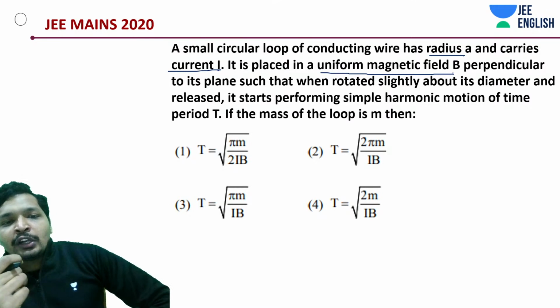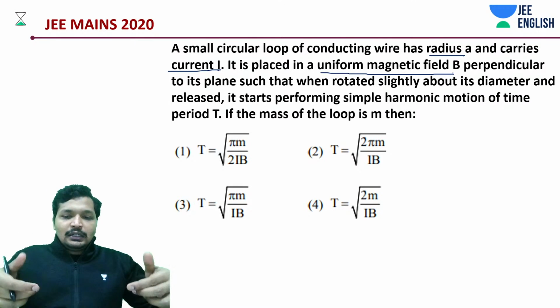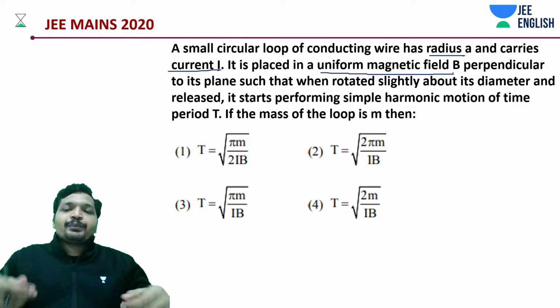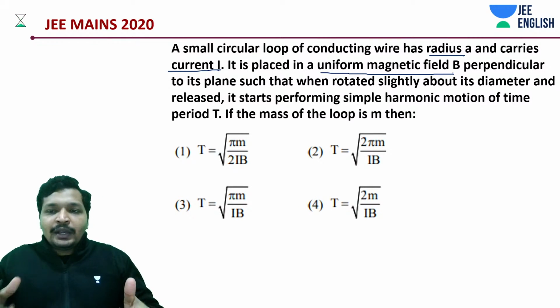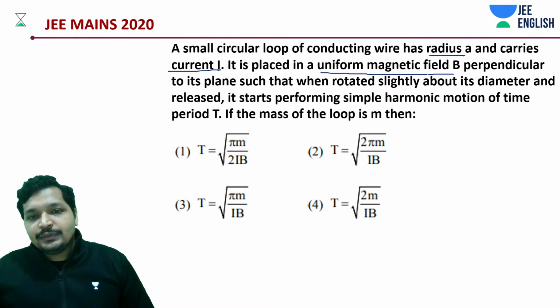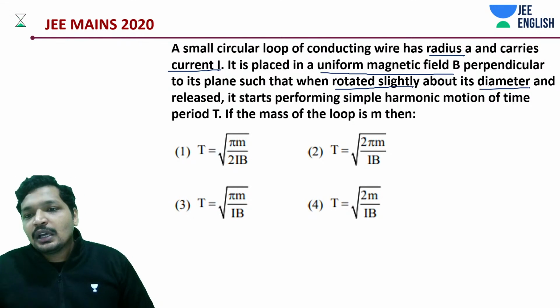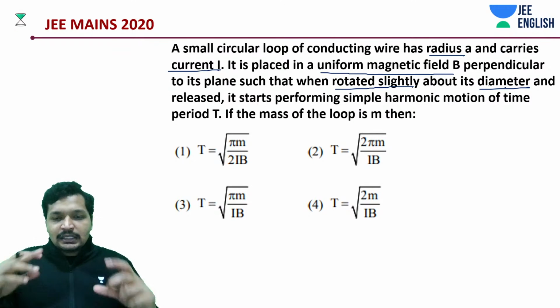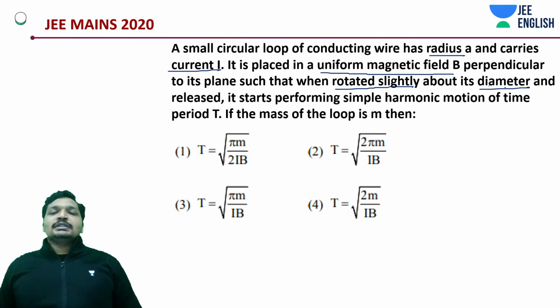Now what you're doing is slightly tilting the wire, rotating it about its diameter, and it is then released. It starts to perform simple harmonic motion.